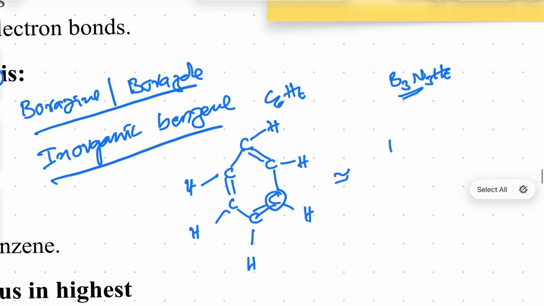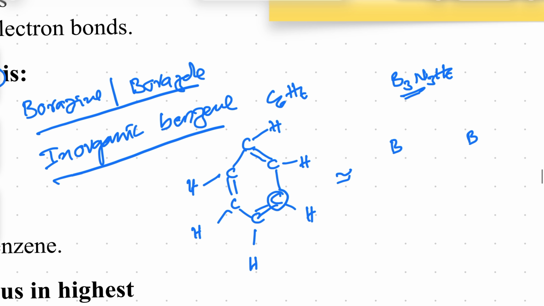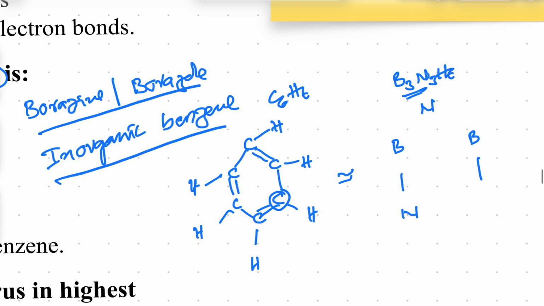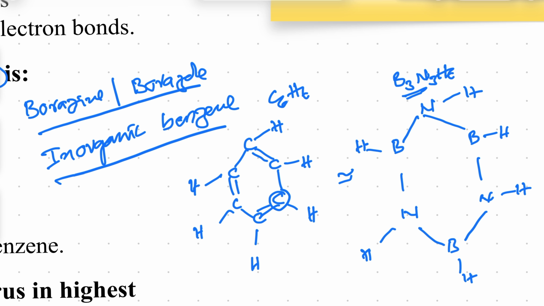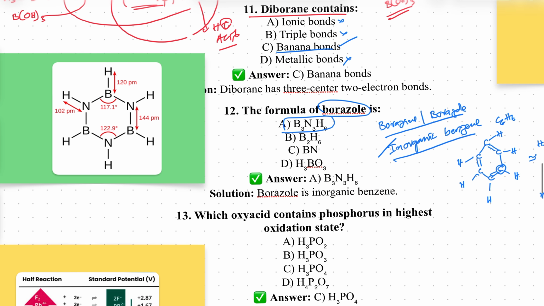Clear. How to derive? Here is a boron, here is a nitrogen, again nitrogen, nitrogen and boron, connected like this. Each boron and nitrogen contains hydrogen like this. Alternate double bonds are common. This does not contain carbon, therefore it is called inorganic benzene. It is similar to the benzene structure.